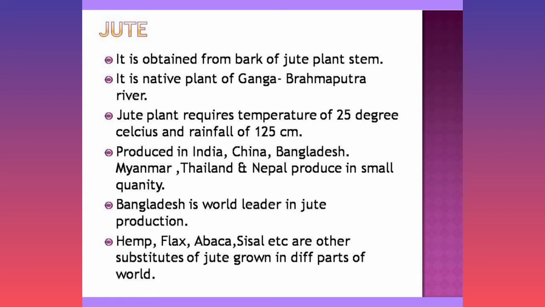Then jute. Jute is obtained from the bark of the jute plant. It is found in the Ganga Brahmaputra river area. Jute plant requires a temperature of 25 degrees Celsius and rainfall of approximately 125 centimeters. It is mainly produced in India, China and Bangladesh. Bangladesh is the world leader in jute production. Hemp, flax, abaca, sisal, etc. are some of the other names of jute.